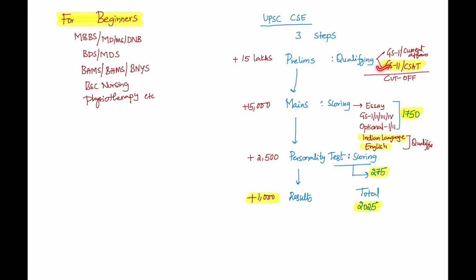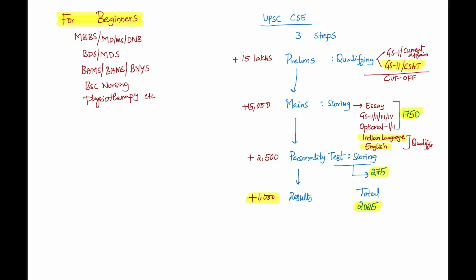The second paper is more important for medical aspirants because for long we lost touch with logical reasoning questions and mathematics related questions, right? So CSAT is qualifying again. The cutoff is taken from GS scores, but again most of the medical students end up not scoring well in CSAT for multiple reasons. So your first take home from this video is, please give due respect to CSAT and start thinking about CSAT from the initial part of your preparation. So this is your first take home.